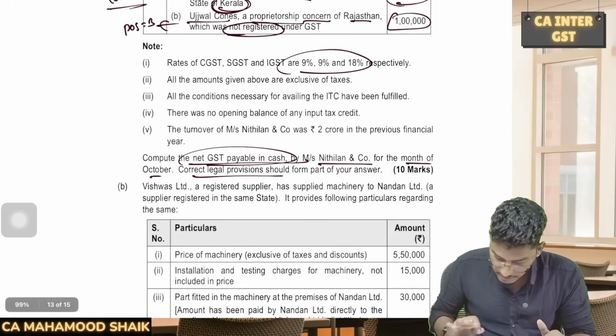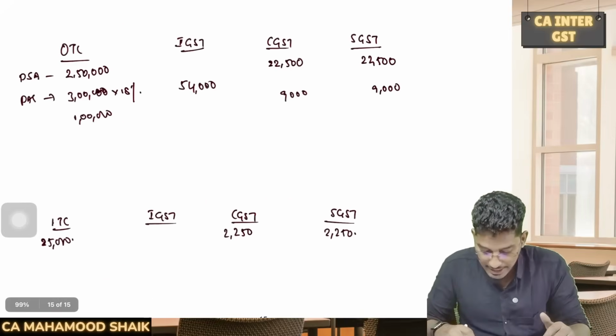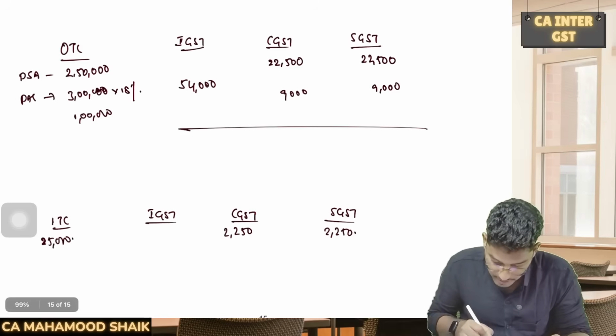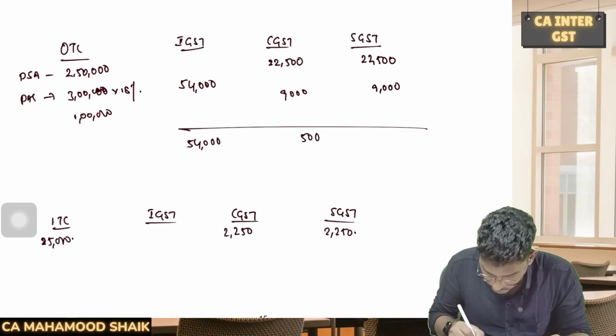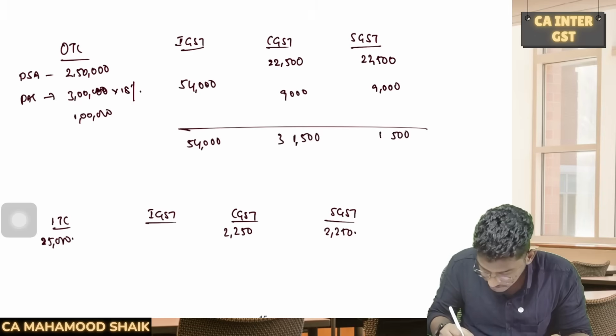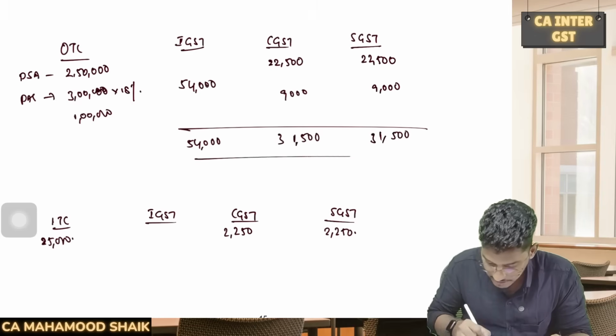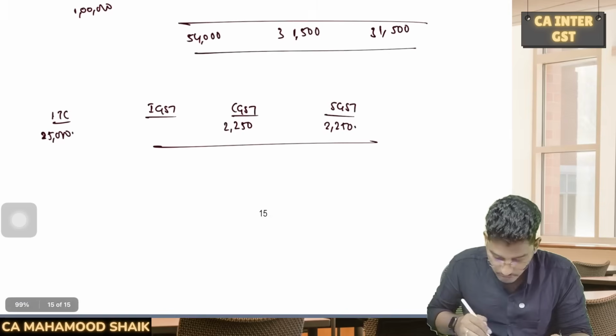Next, any other further details? No, that's all. These are all the details. There is no opening balance of the ITC also. Now we have to calculate our total output tax liability. So what is the output tax liability? 54,000 rupees here, plus 9,000 and 9,000, so 31,500 is my output tax liability. Input tax credit, I have only 2,250.